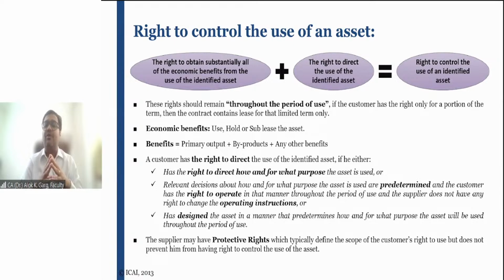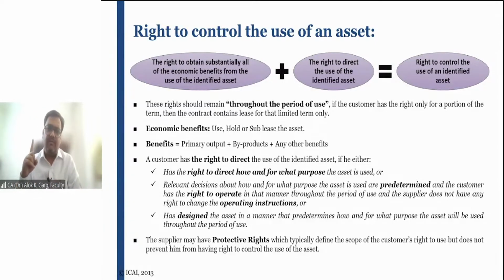So the right to control the use of an asset will be established by 2 aspects. Number 1, right to obtain substantially all of the economic benefit from the use of the identified asset.